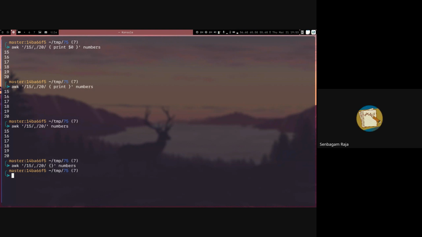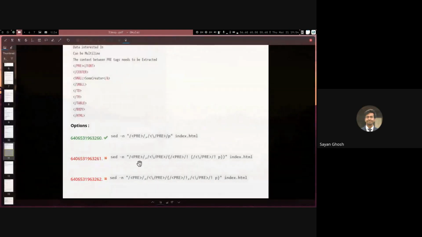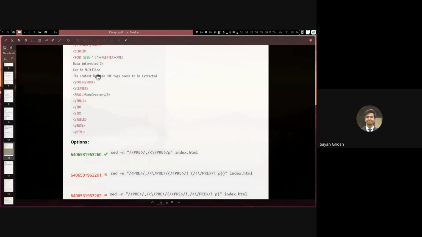Sir, can you repeat that? Why are the third and the fourth options not correct? Yeah, so in the third option, we're not just seeing all the lines from the starting of pre till the ending of pre, but we're also checking if that line does not match the starting pre line, and does not match the ending pre line. So this will print only the lines in between. It will only print these 3 lines, whereas the correct option will print the first line and the last line also along with these 3 lines.